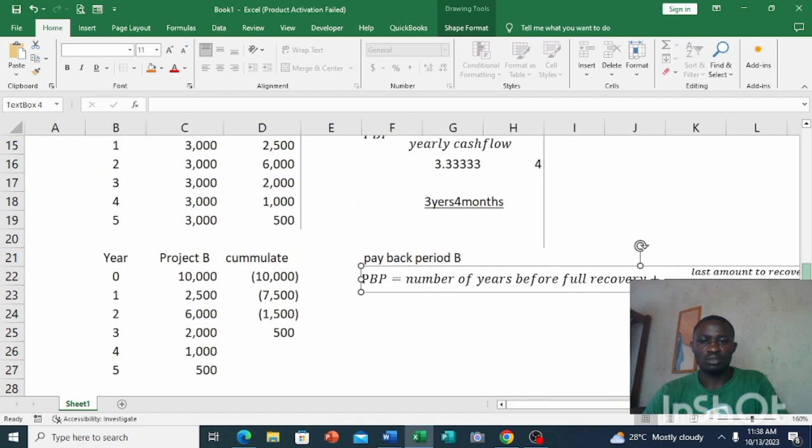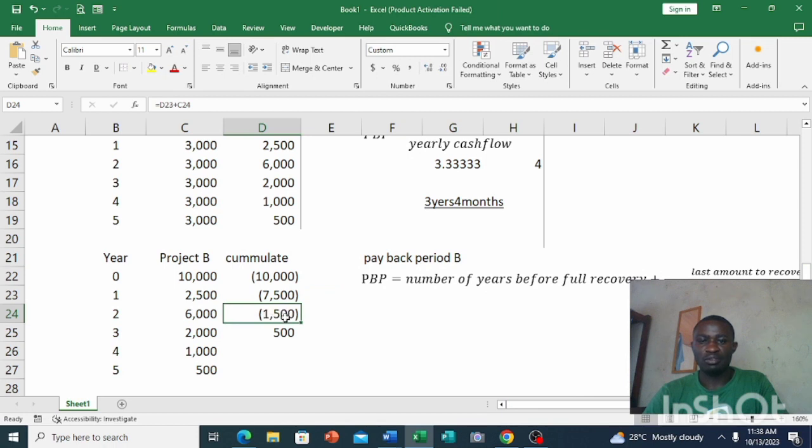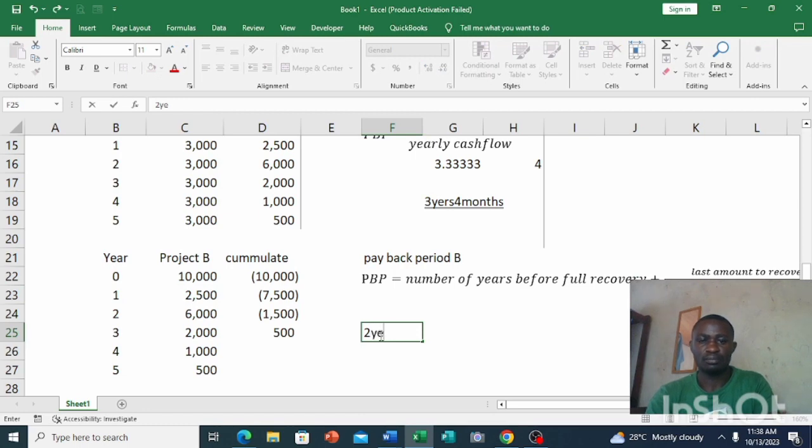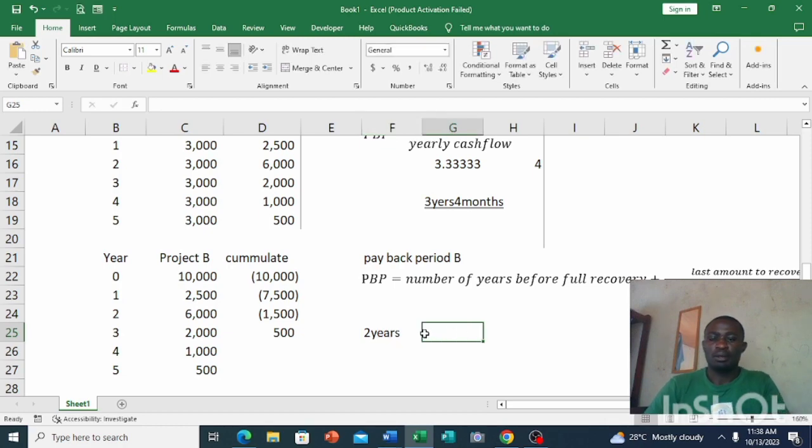We are going to come now and say the number of years before full recovery. We have 15. This is the last amount that we have to recover. So we are going to pick the year as the last negative amount. We have 2 years. So I have 2 years plus the last amount to recover.